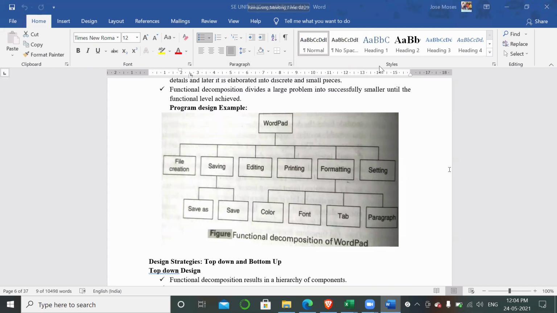No. Okay, some said yes, some said no. You want file creation to work, but for it to work it must depend upon saving. So what you need to do is run 2 modules to execute file creation. If file creation is strongly coupled with saving and editing, then to use file creation you need to execute saving as well as editing. So what do you want? Strongly coupled or loosely coupled?